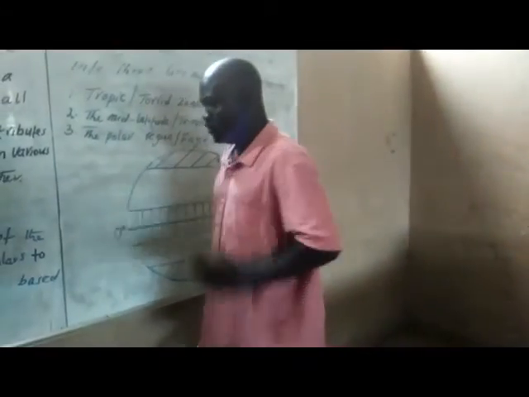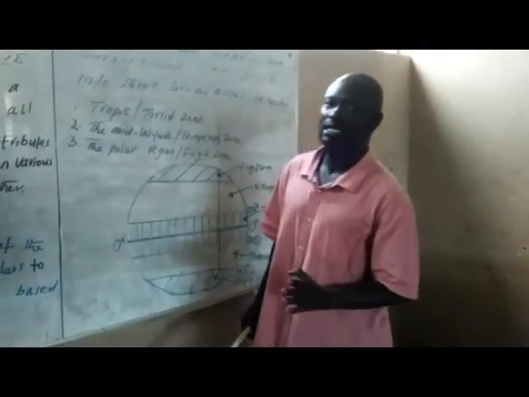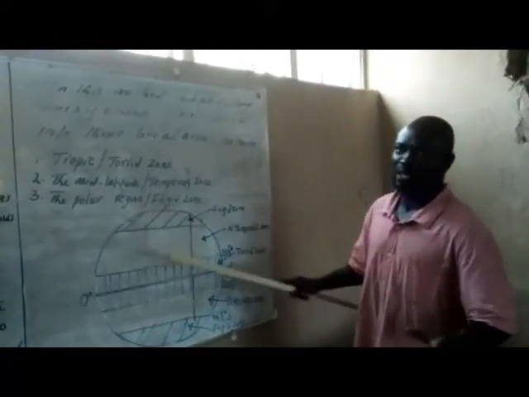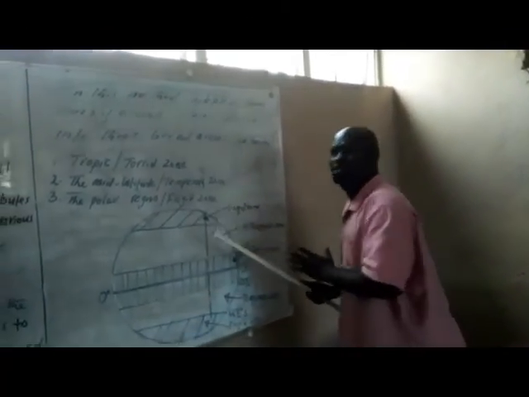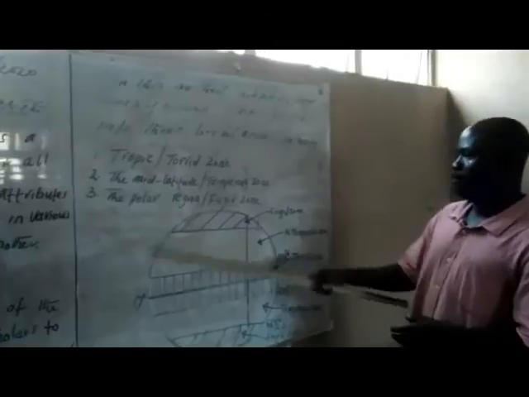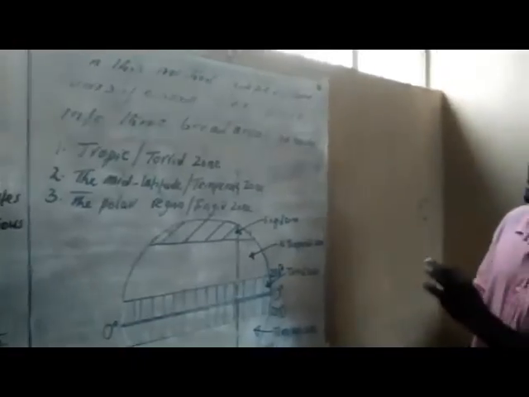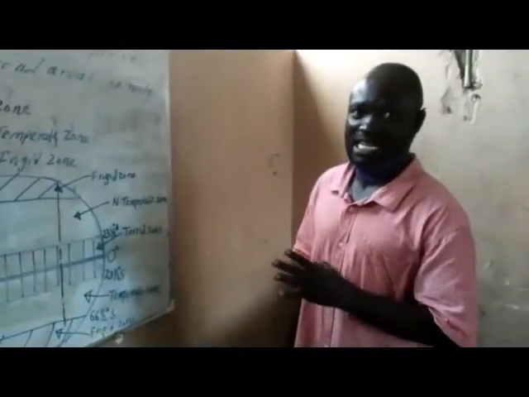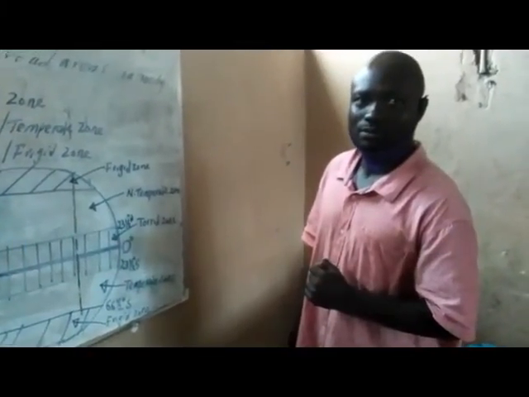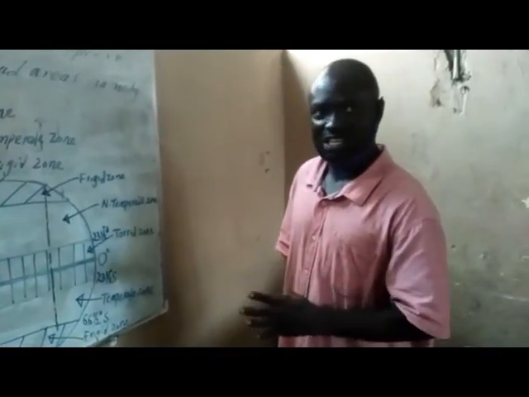According to their school of thought, they use one single variable, temperature, and by that they divide the whole world into three zones: the torrid, mid-latitude and the polar. Using this diagram, which explains the climatic classification according to the Greeks, I believe we understood what is meant by the Greek classification of climates.